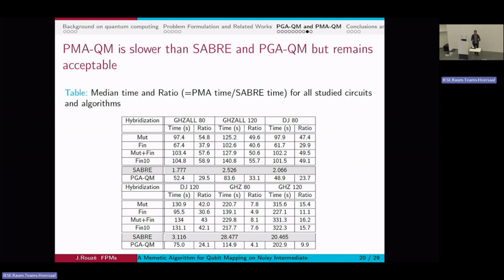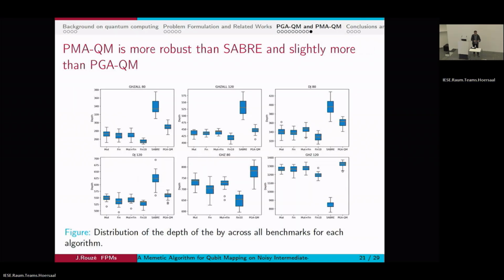I skipped over this part because this isn't the goal of this talk, but we can talk about it later, or if you have any questions on this part. And even if it's 60 times slower, it remains within a few minutes. Remember the goal: finding mappings that lead to circuits that are within acceptable error rates. If you have a very fast solution but with a very high error rate, well, you have a useless solution. So maybe you can wait a few minutes instead of a few seconds to get a better solution. At least that's our stand.